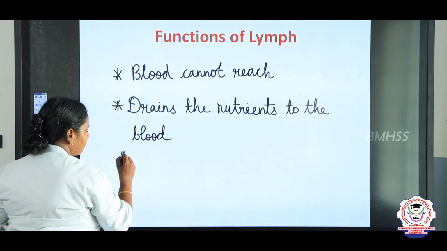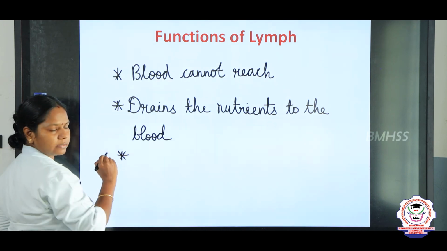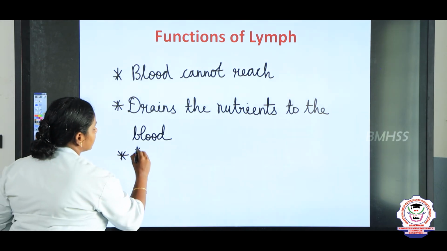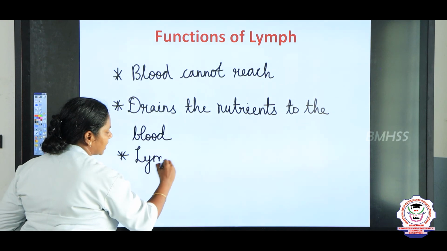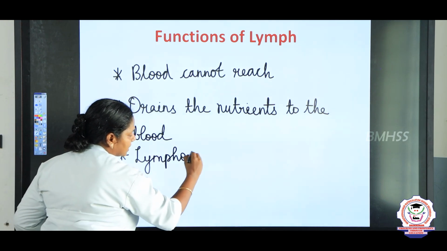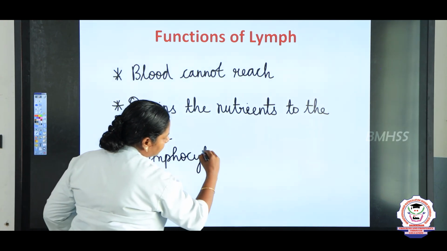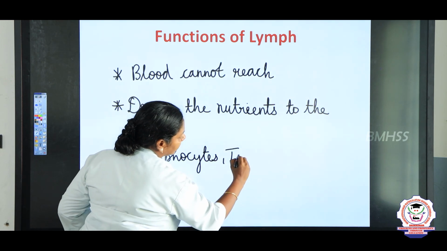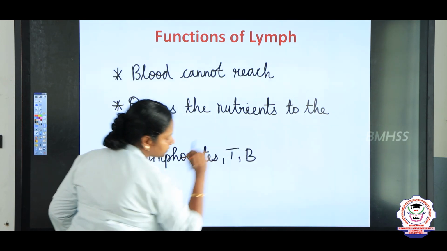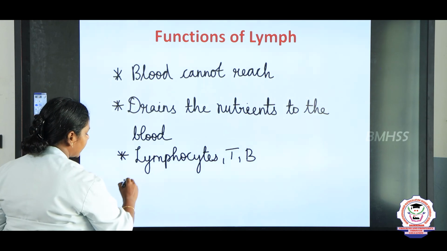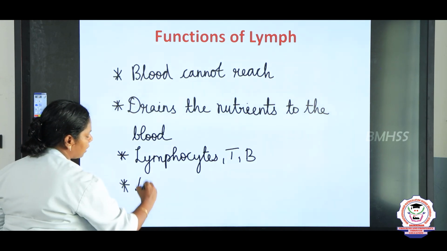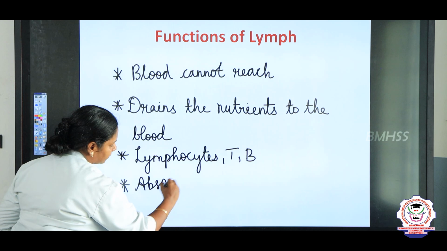And the third important function is that it produces the lymphocytes, right? What are the lymphocytes we discussed, children? It circulates the lymphocytes, that is the T lymphocytes and the B lymphocytes. And the next one is that it is also helpful for absorption of fat.